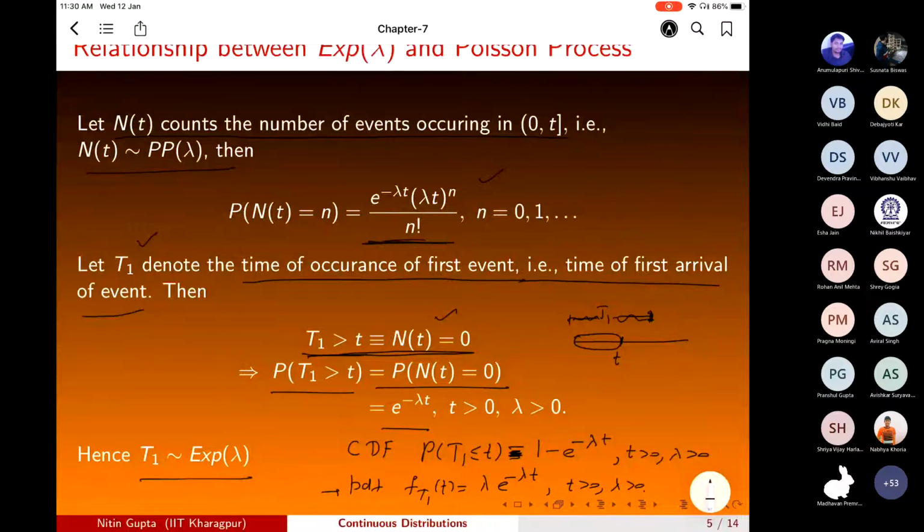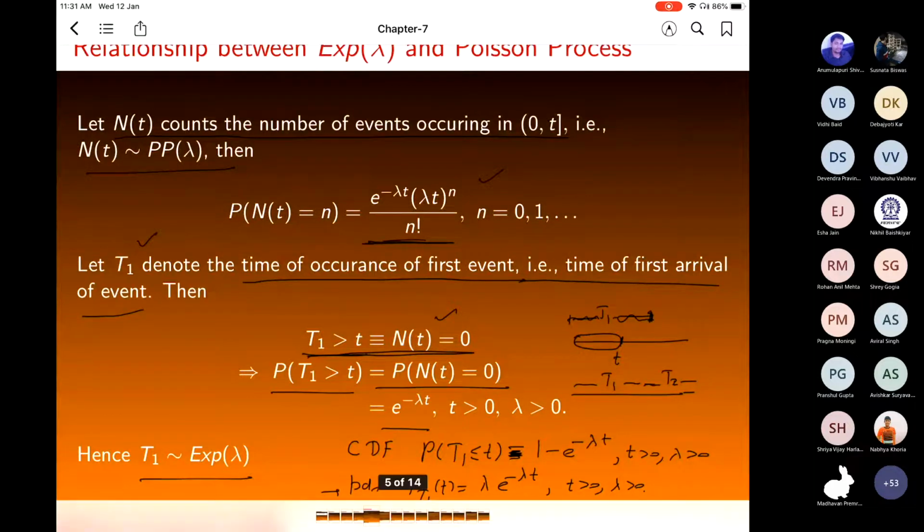So what we got is: if some events are coming and they are following Poisson process, then the time for first arrival is exponentially distributed. Similarly, it can be shown that, given that the first event has occurred, the time for second arrival, this is T1, this is T2, also follows exponential distribution. So in this fashion, we can show this thing.